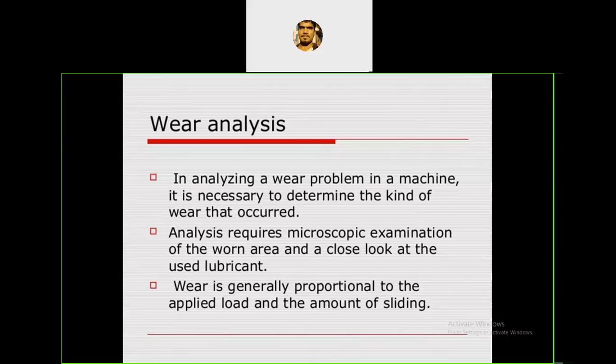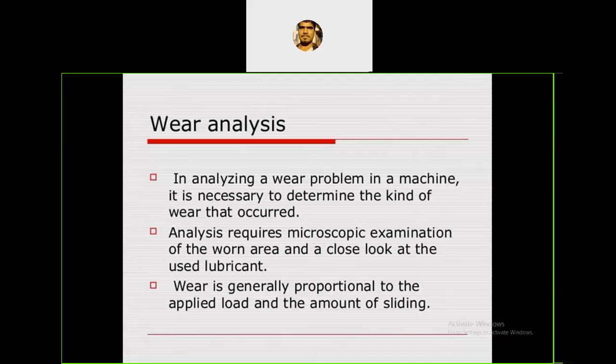In the analysis of a wear problem in a machine, it is necessary to determine the kind of wear that occurs. There are so many types of wear. First, we have to look at the failed component and analyze which type of wear occurred. There are abrasive wear, adhesive wear, erosion wear, corrosion wear, fretting wear, and so on. So which wear is contributing to the failure of the component? First, we have to analyze that.